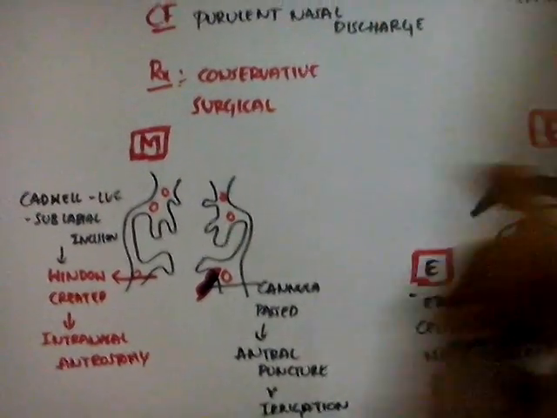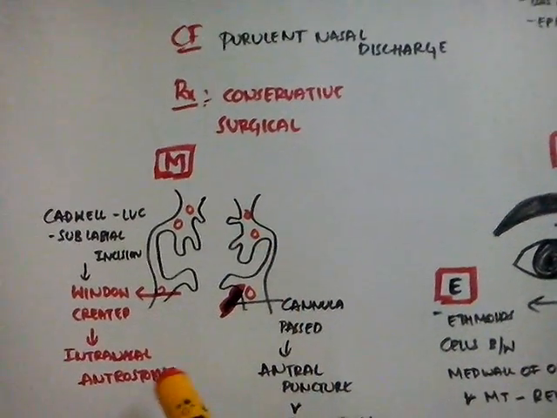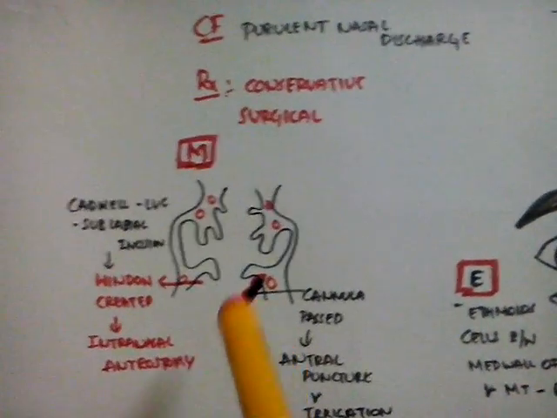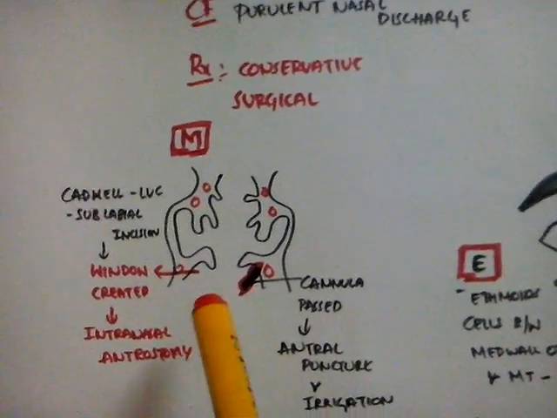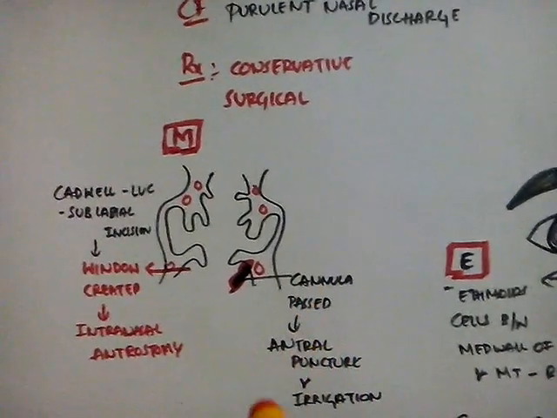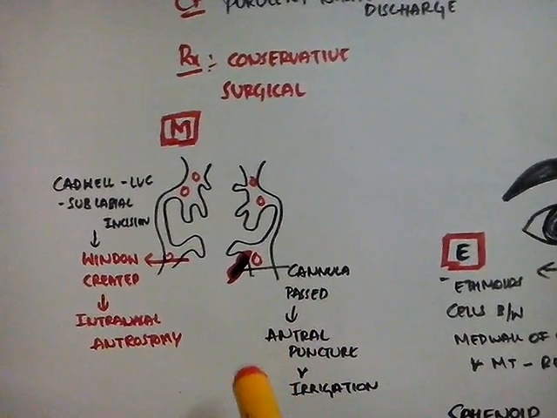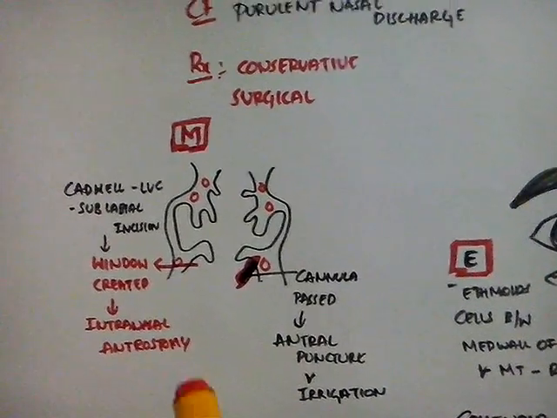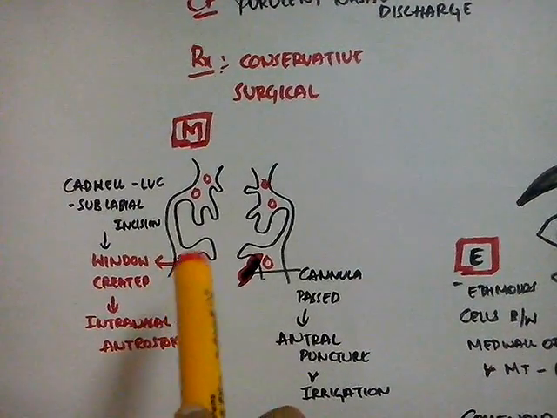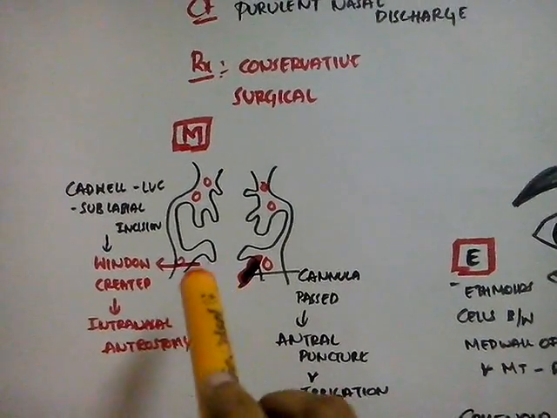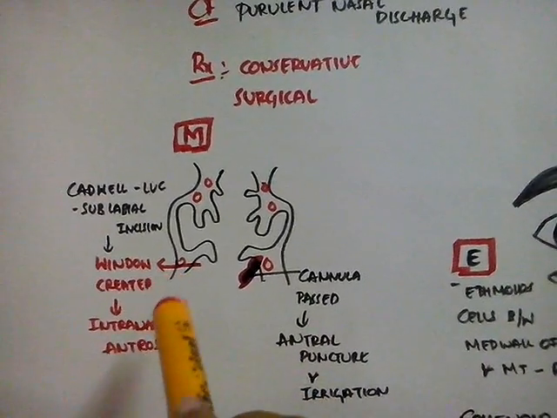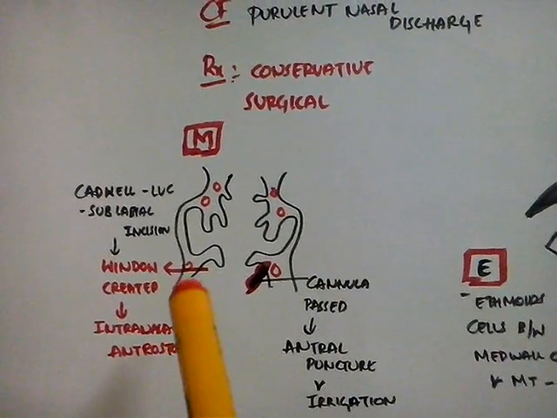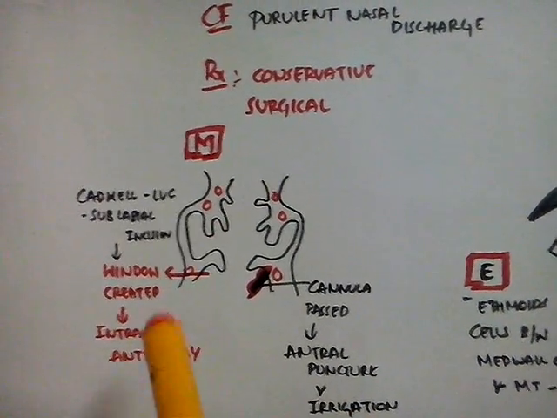Coming to surgical treatment, for maxillary sinusitis, antral irrigation is done by passing a cannula through the inferior meatus, with antral puncture and irrigation. In intranasal antrostomy, a window is created between the inferior meatus and the antrum for ventilation and drainage. As it is approached intranasally, it is called intranasal antrostomy.